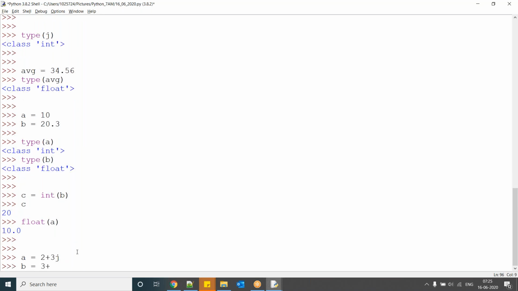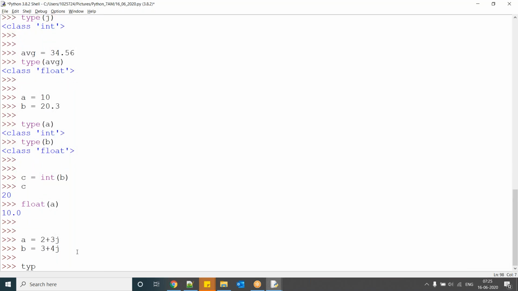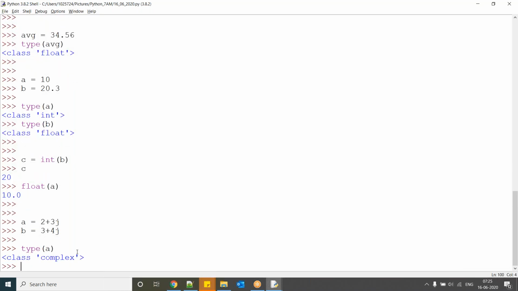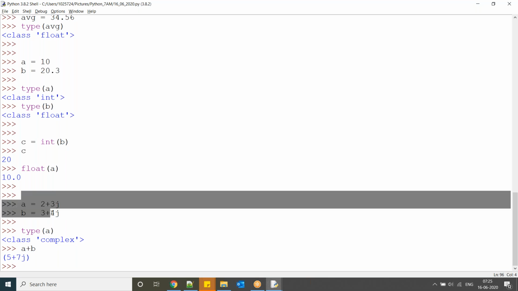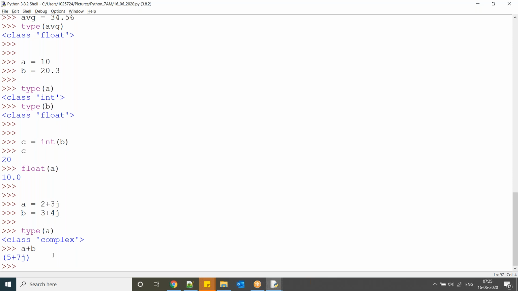Type of A is complex numbers. A plus B, 5 plus 7j. Okay guys, the left side is a variable, you can take anything. I am using A comma B. Now here this is a complex number. So where exactly can we use it? Generally in our scripting and programming we are not using this one. When you come to mathematical topics like eigenvalues, eigenvectors, or any scientific calculations, there we are using this complex number related operation.